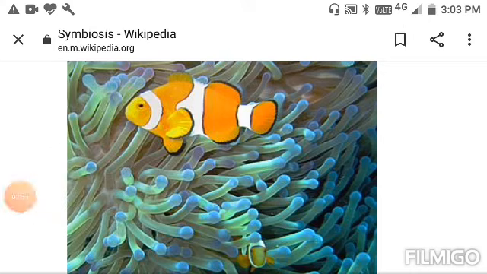Here you can see the picture of a fish. So in a cleaning symbiosis, the clownfish feeds on small invertebrates that otherwise have potential to harm the sea anemone, and the fecal matter from the clownfish provides the nutrients to the sea anemone.